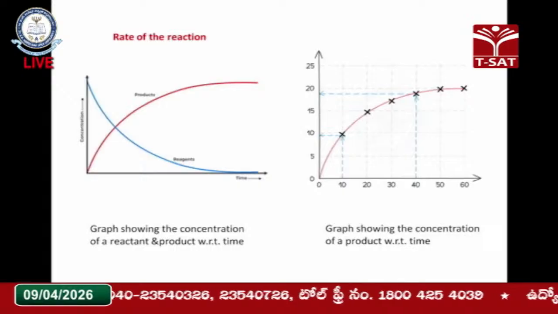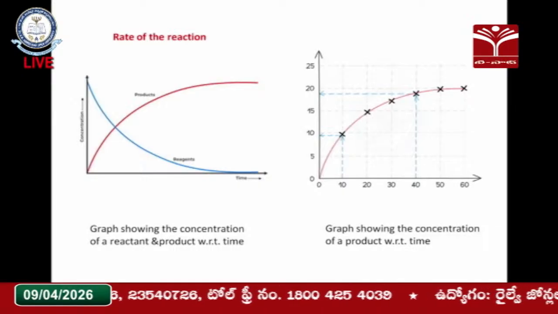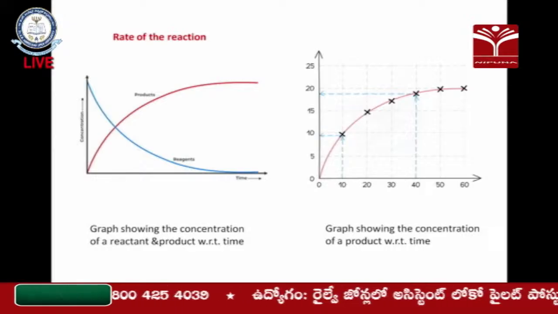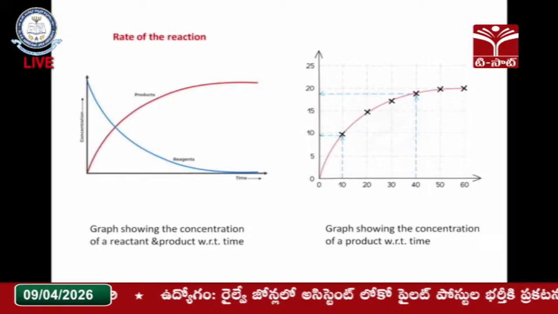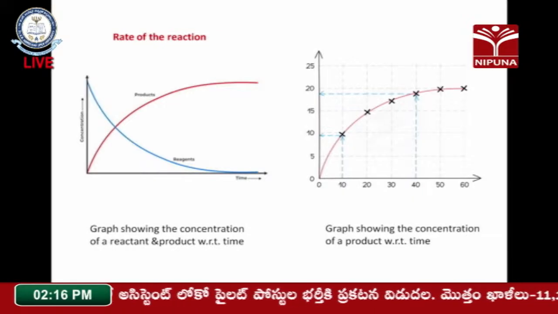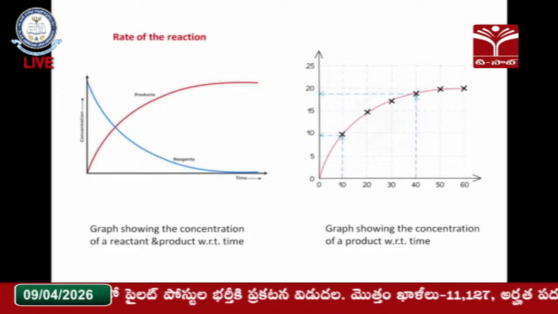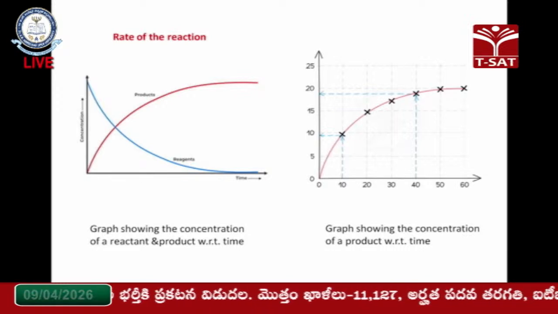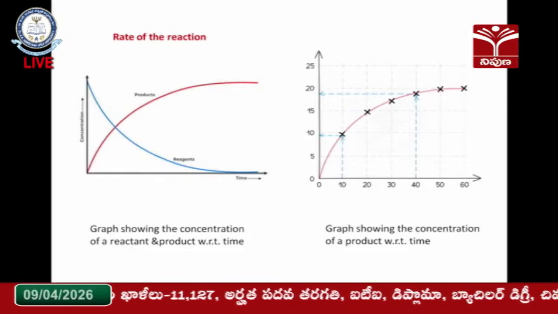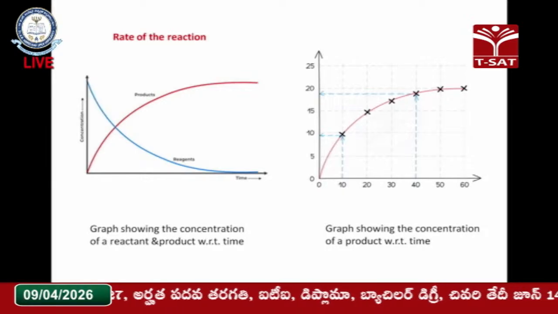In this particular picture, you can see we have two lines drawn in this graph. The red line indicates the product formation, where the concentration is going to increase from 0 to a certain value, because initially the value is 0, and as time passes the concentration increases and reaches a maximum value.